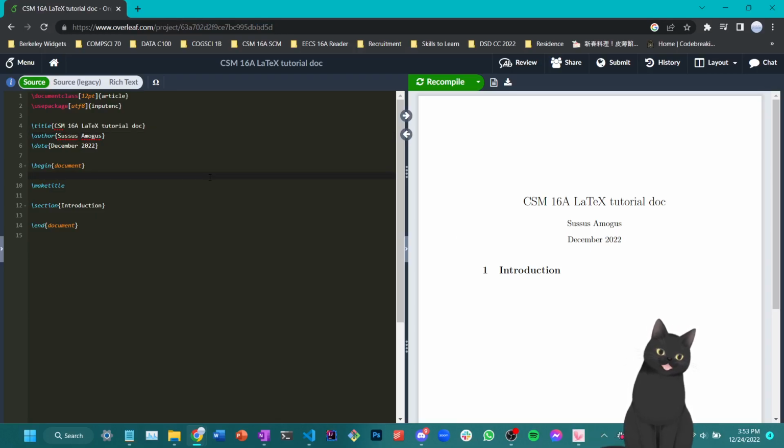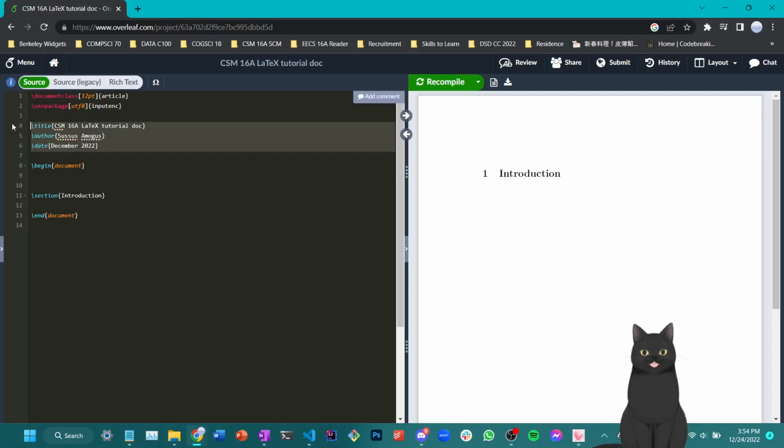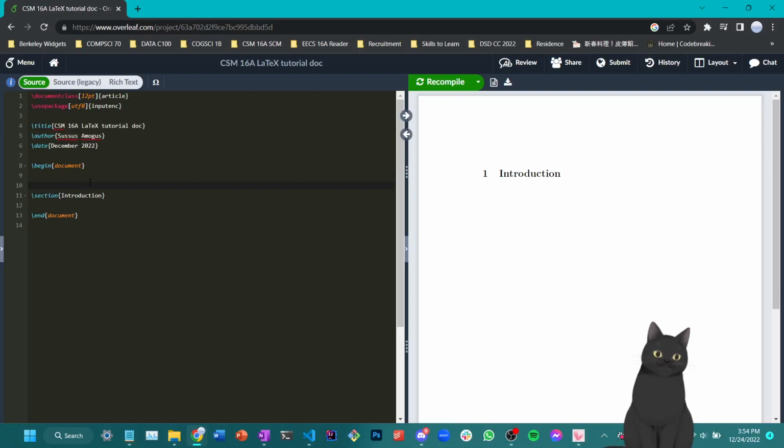To compile these elements, we can use the command maketitle here to make the title show. For example, if I remove the maketitle here and compile the document, I'll only see the section part here. Very fortunately, we don't really need the title section here, so we'll just delete the maketitle forever.